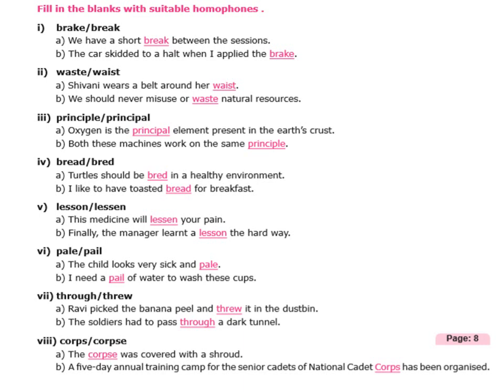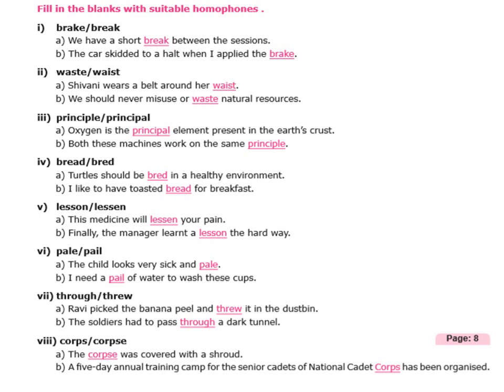Oxygen is the principal, meaning primary element present in the earth's crust. Both these machines work on the same principle. Turtles should be bred, past tense of breed, in a healthy environment. I like to have toasted bread for breakfast.